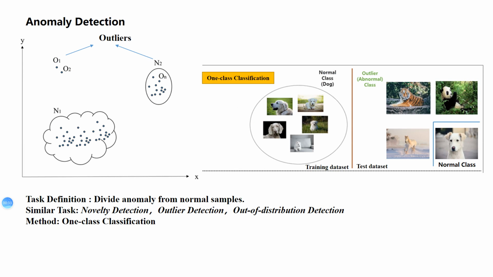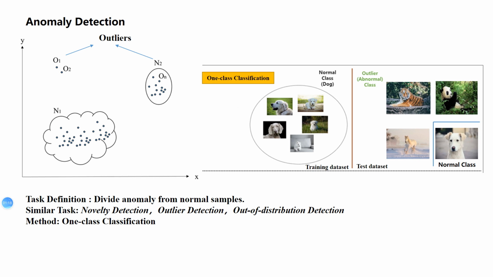First, I will make a brief introduction about anomaly detection. The goal of this task is to divide anomaly from normal samples. In math, we tend to define anomaly as outliers because it's far from most normal samples in mapping space. In order to make it easier to understand, we can look at the right figure. When we define dog as the normal class, other kinds of animals such as horse and tiger are outliers in the anomaly detection task. There are some similar tasks such as novelty detection, outlier detection, and so on.